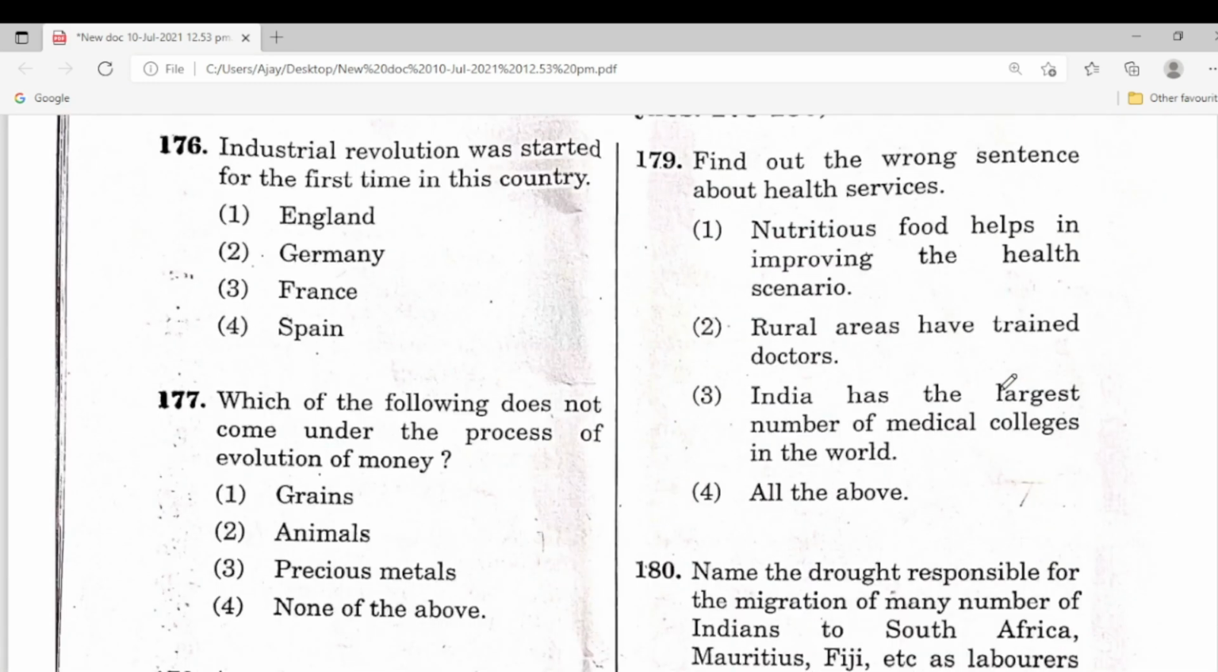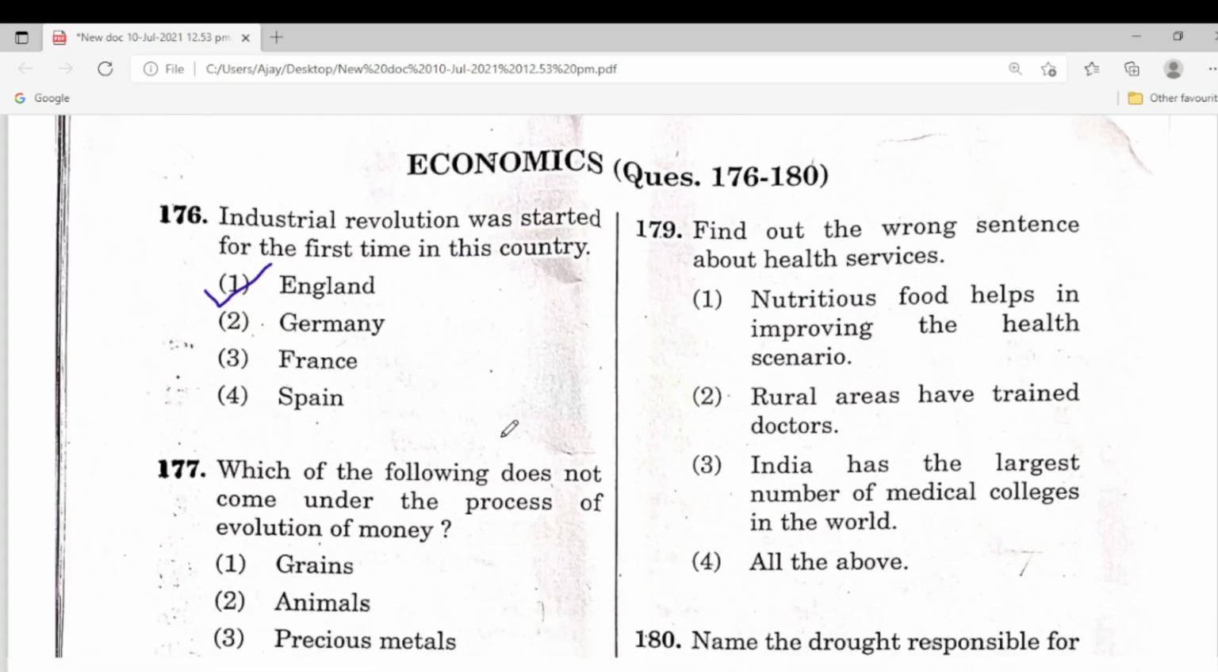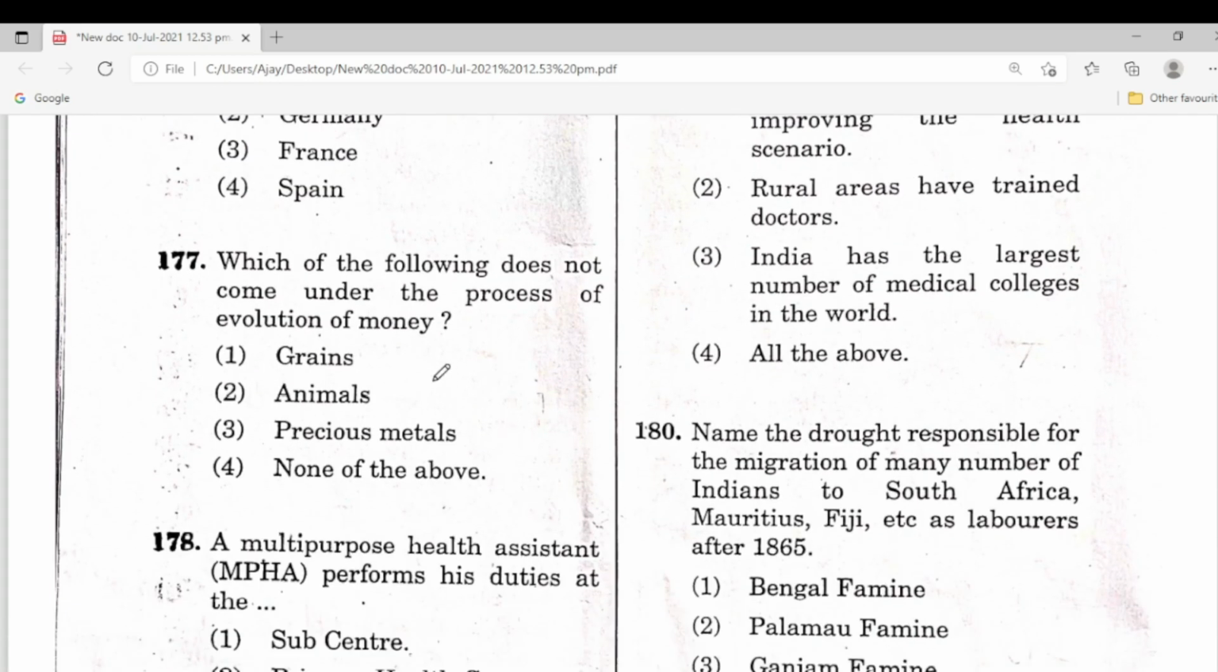Economics, 176 to 180. The Industrial Revolution was started for the first time in this country. 176, England is the right answer. Next one, 177, which of the following does not come under the process of evaluation of money? Grains, animals, precious metals, none of the above. So 177, none of the above.